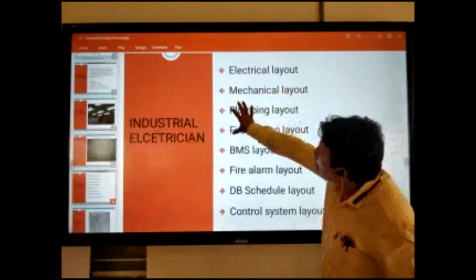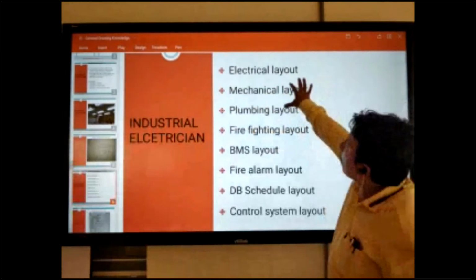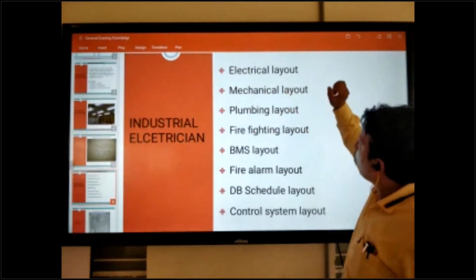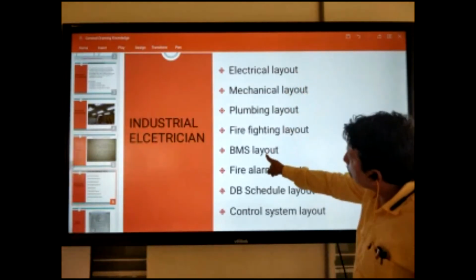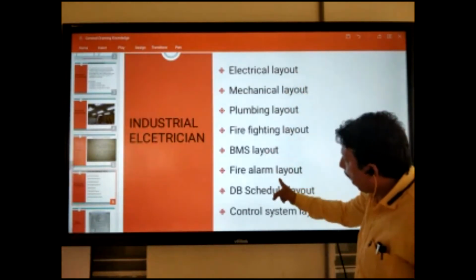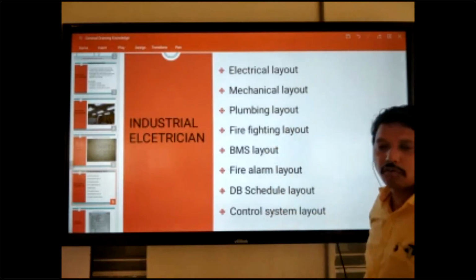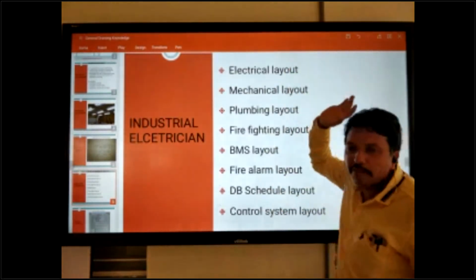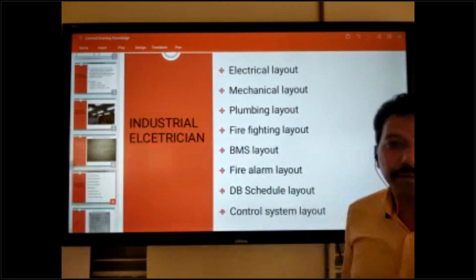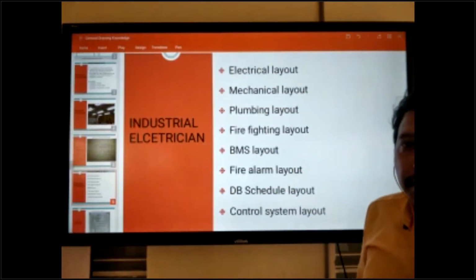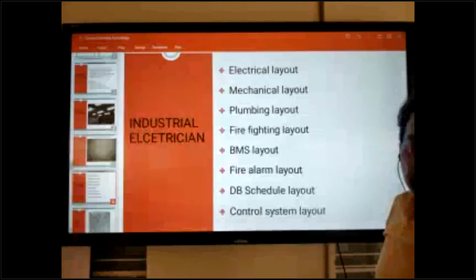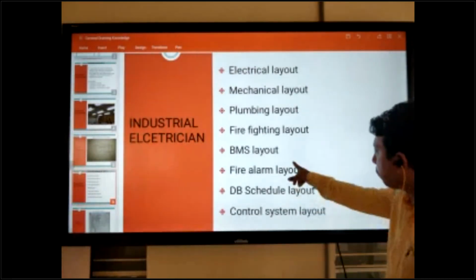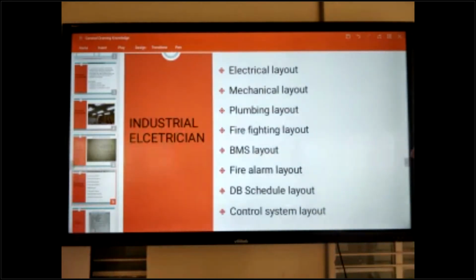This is a different type. Not mentioned with electrical, but a site has these types of drawing also. We have only electrical layout, BMS, RLRM, DB schedule and control system. You should take the knowledge of these types of drawing, whether you are an electrician, engineer, foreman, or supervisor, any category.